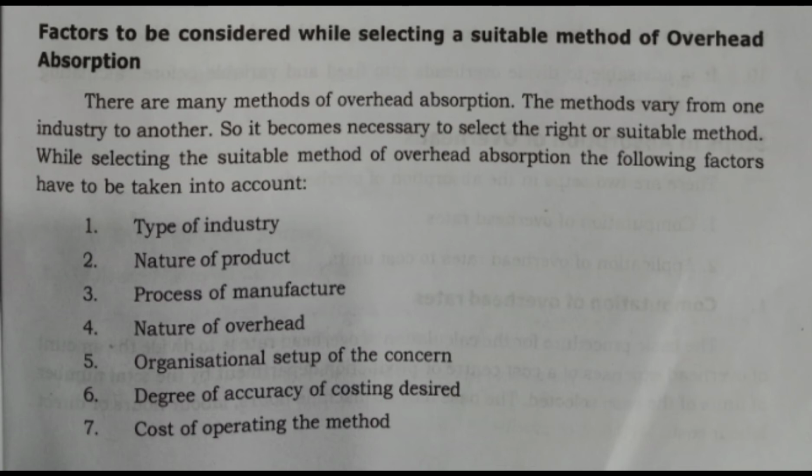Then, organizational setup of the concern. Then, degree of accuracy of costing desired. Then, last one, cost of operating the method. The methods of overhead absorption are different for various firms. Firms have to consider these factors while choosing a suitable method of overhead absorption.